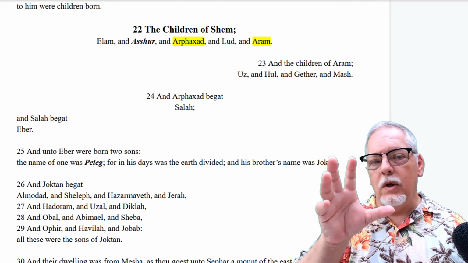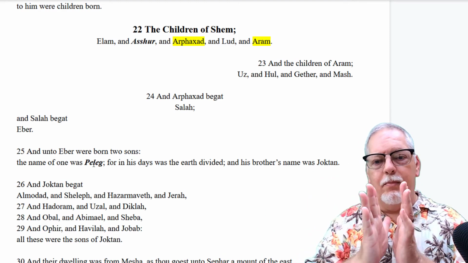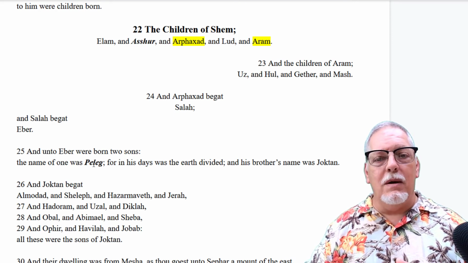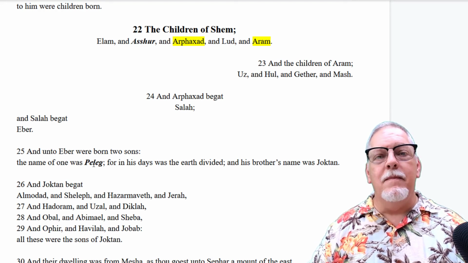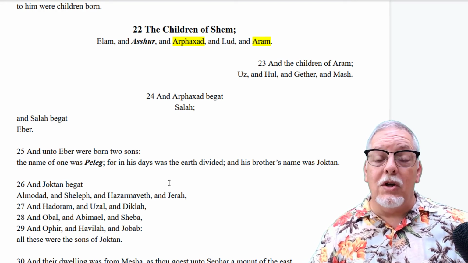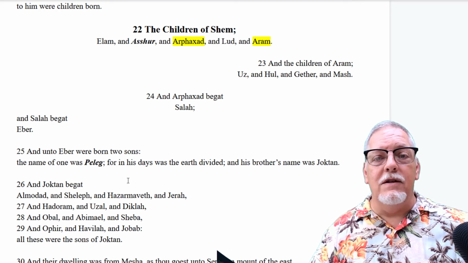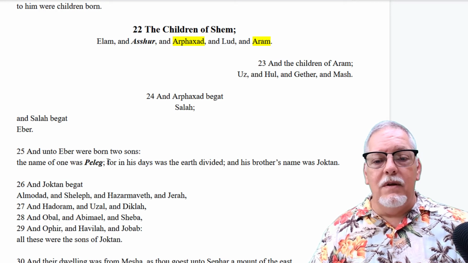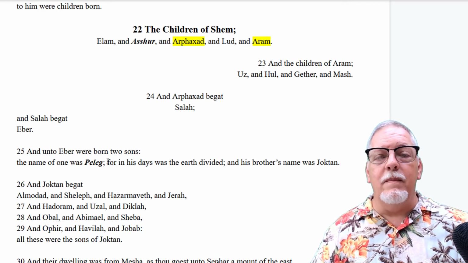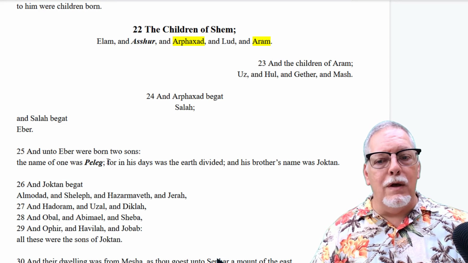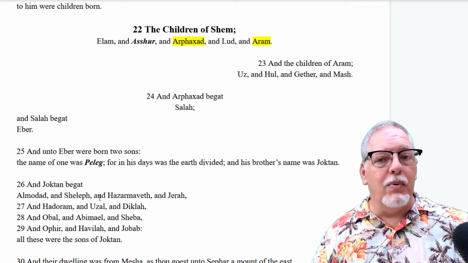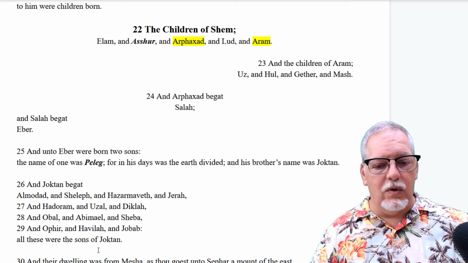So we're narrowing down. We're putting that funnel together. We're looking at one specific family. So it comes out of Shem through Peleg down to Abram. So we'll talk about that beginning in chapter 11. But I just wanted to show you that that's highlighted. So we have these children, 5 of them, who are the children of Shem. 2 of them are mentioned here in this chapter, and we're going to see Peleg mentioned in chapter 11 because that's important. His family is going to be the one that we're going to follow.